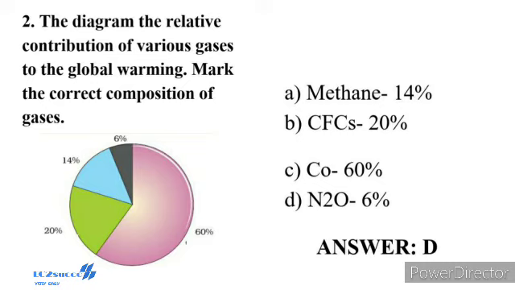You would be surprised to know that without the greenhouse effect, the average temperature at the surface of Earth would have been a chilly minus 18 degrees Celsius rather than the present average of 15 degrees Celsius. In order to understand the greenhouse effect, it is necessary to know the fate of the energy of sunlight that reaches the outermost atmosphere. Clouds and gases reflect about one-fourth of the incoming solar radiation and absorb some of it, but almost half of incoming solar radiation falls on the Earth's surface, heating it, while a small proportion is reflected back.